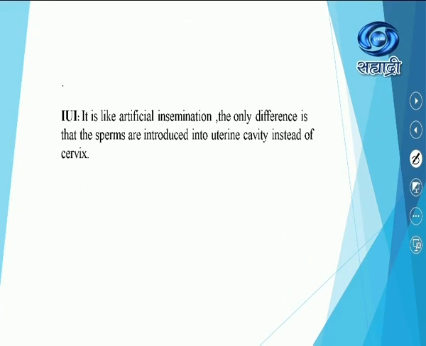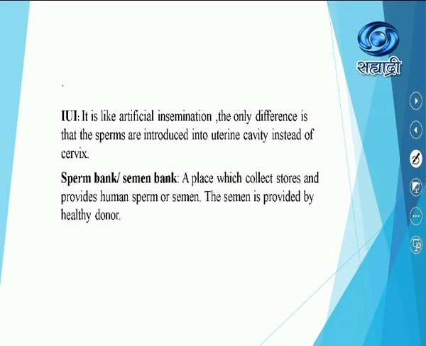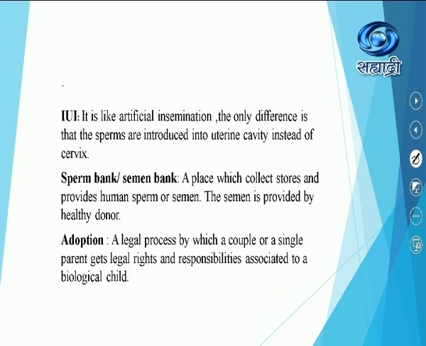IUI, it is like artificial insemination. The only difference is that the sperms are introduced into the uterine cavity instead of the cervix. Sperm bank or semen bank, a place which collects and provides the human sperm or semen, is called a sperm bank. The semen is provided by a healthy donor.